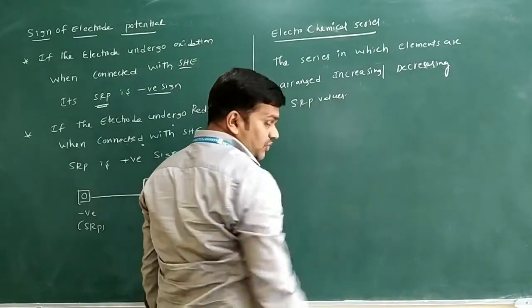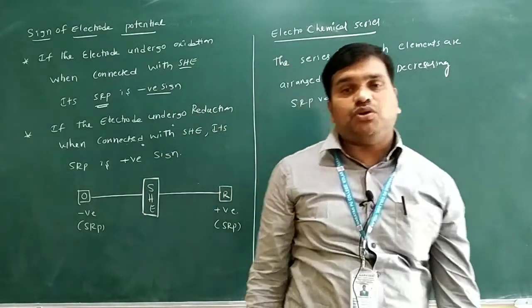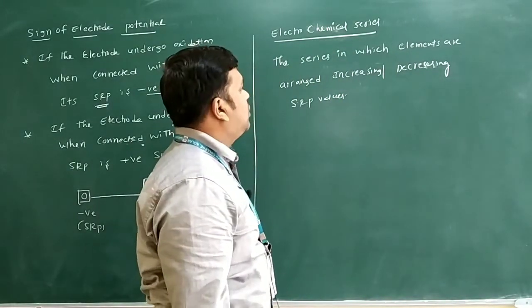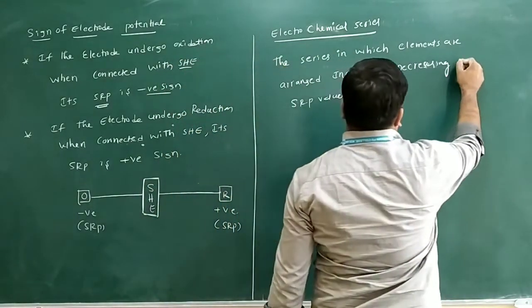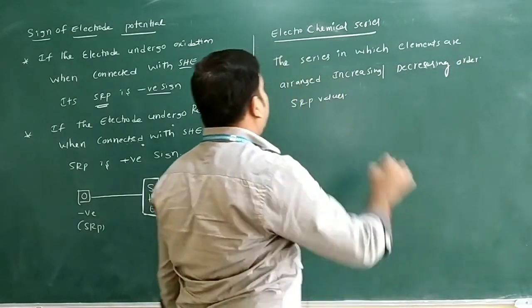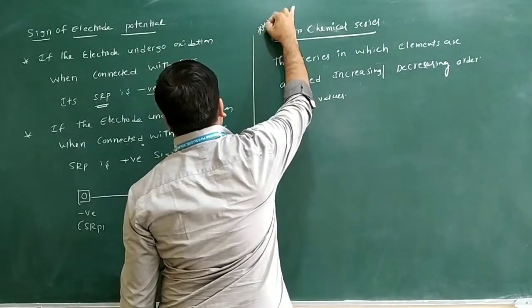What are SRP values? Standard reduction potential values only. If the elements are arranged in increasing or decreasing order of their SRP values, that series we call the electrochemical series only. So this is a very important topic.